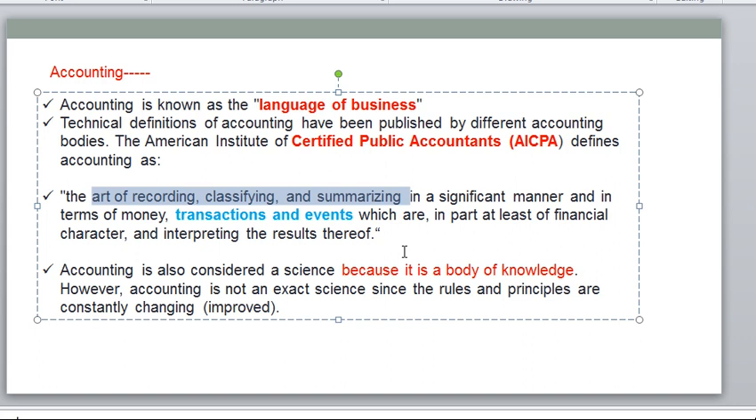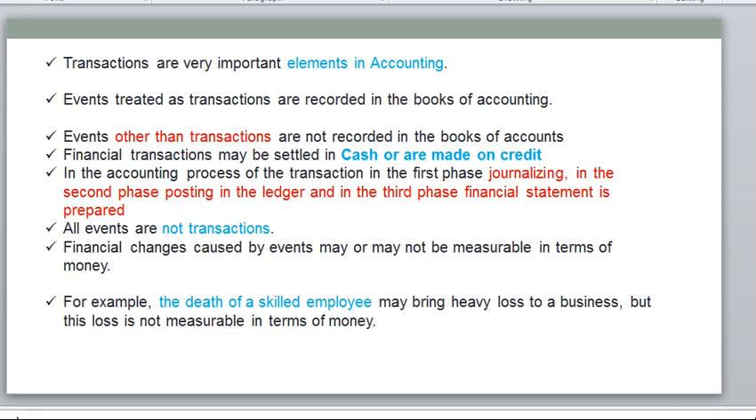It is a science, because it's a body of knowledge. So accounting is also called a science because it's a body of knowledge. However, accounting is not an exact science, since the rules and principles are constantly changing. Because of improvements, all accounting principles, rules and regulations will be changed. That is the reason it is sometimes not an exact science. So this is the basic information about accounting.